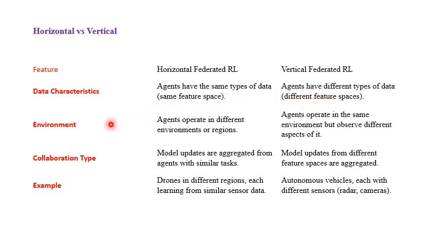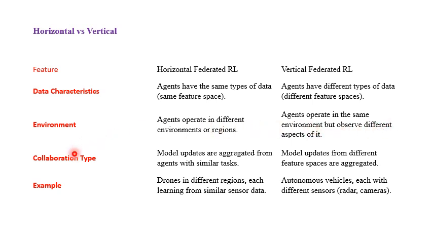From the environment point of view, in horizontal federated reinforcement learning, agents operate in different environments or regions, for example the autonomous vehicle example that I provided. But in vertical federated reinforcement learning, agents operate in the same environment but observe different aspects of it.